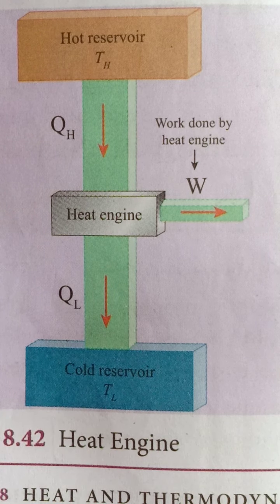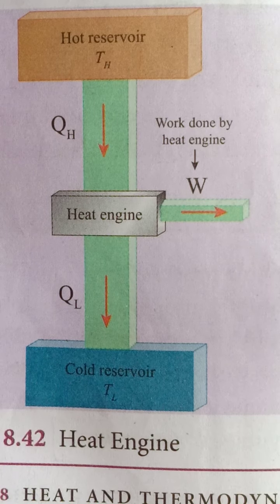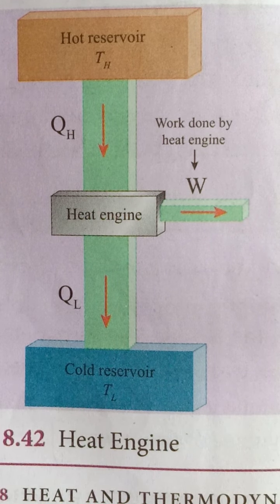Most automobile engines have an efficiency not greater than 40%. The petrol is consumed for the energy, and then it delivers the work done as rotation of the wheels. So we have to understand the concept of the heat engine, which is very important. A heat engine is a device which takes heat as input and converts this heat into work. So heat is the input, and the output is called work.